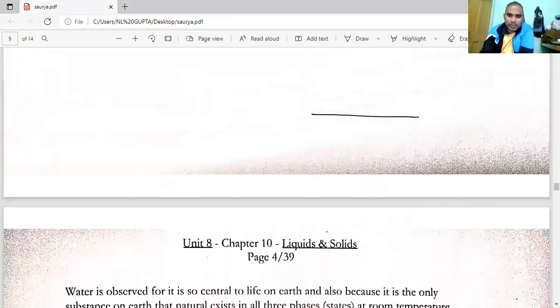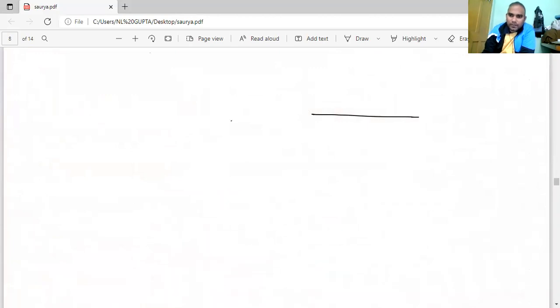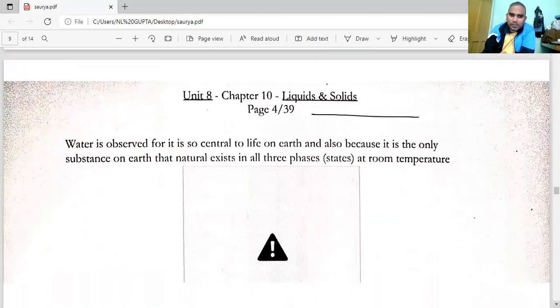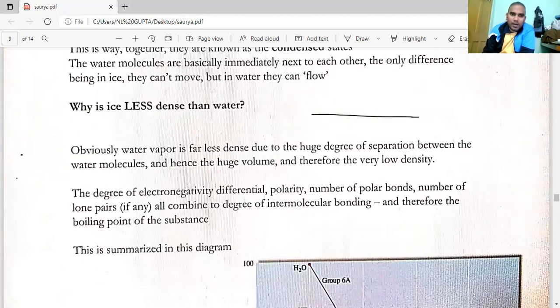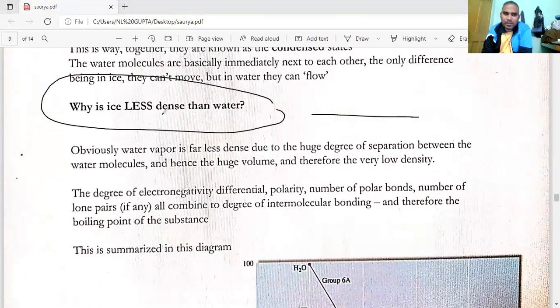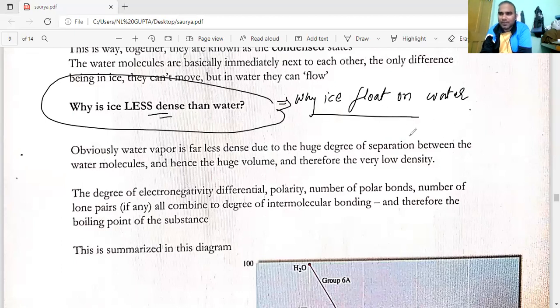Liquid state. Why is ice less dense than water? This is the question. This question can also be asked as, why does ice float in water? Why does ice float on water? This is the experimental fact. If you put ice on water, it floats. It is not going deep, even though it feels very hard.